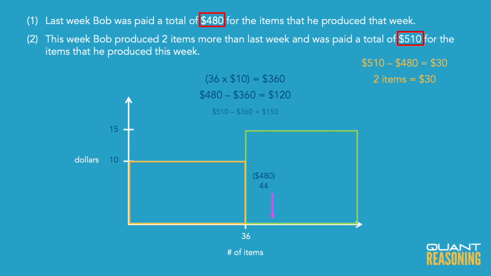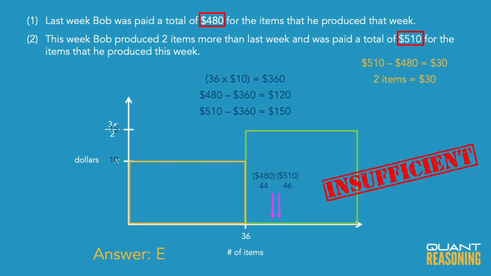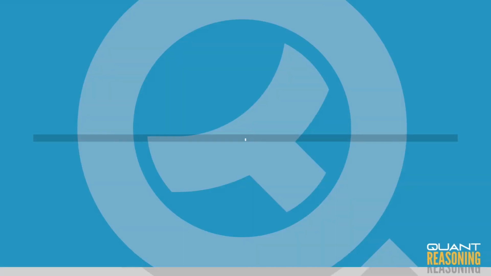So even when we combine the statements, we still don't know whether we're in the yellow rectangle or the green rectangle, and therefore the correct answer is E.